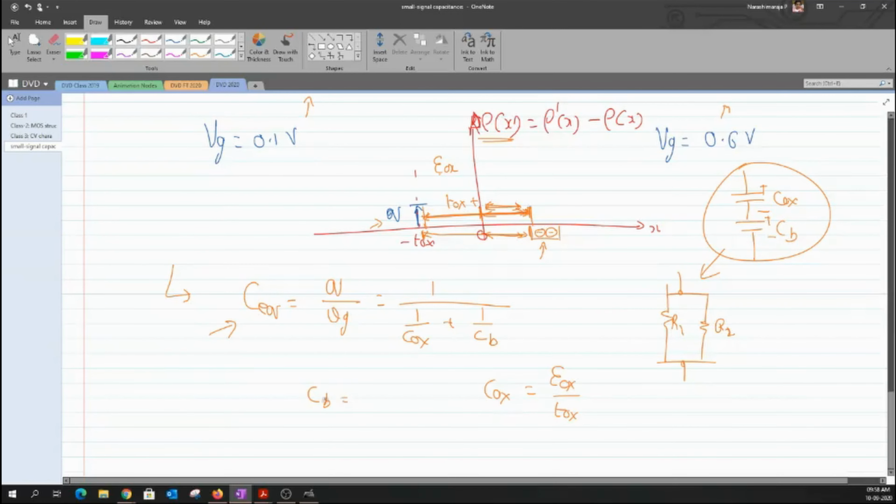But how about this one? Let us assume some value, say x1, and that is the distance that it occupies. I know the value of x1, but what about the medium I'm working with? What is the permittivity of the medium? This medium is basically silicon, right?